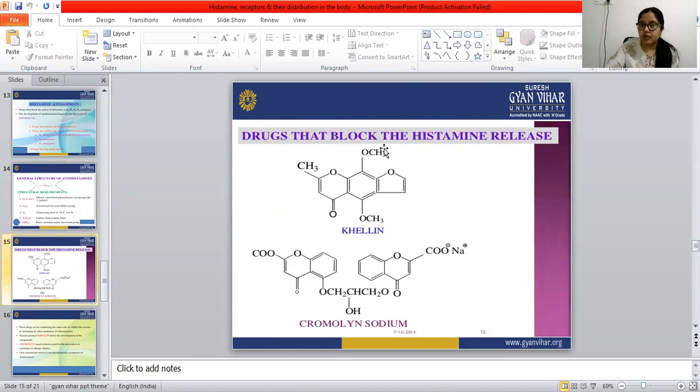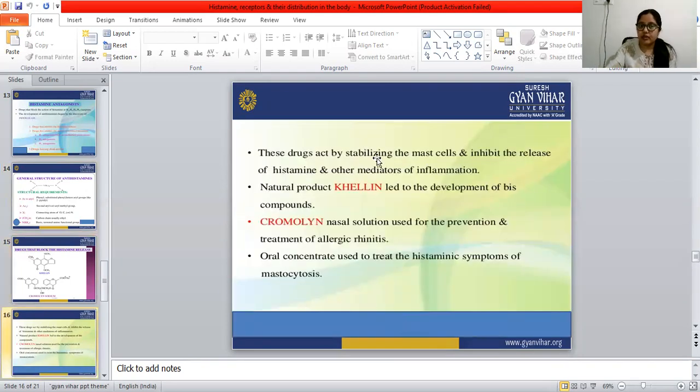Now, drugs that block the histamine release. The first one is khellin and the second one is cromolyn sodium. These drugs act by stabilizing the mast cells and inhibit the release of histamine and other mediators of inflammation.